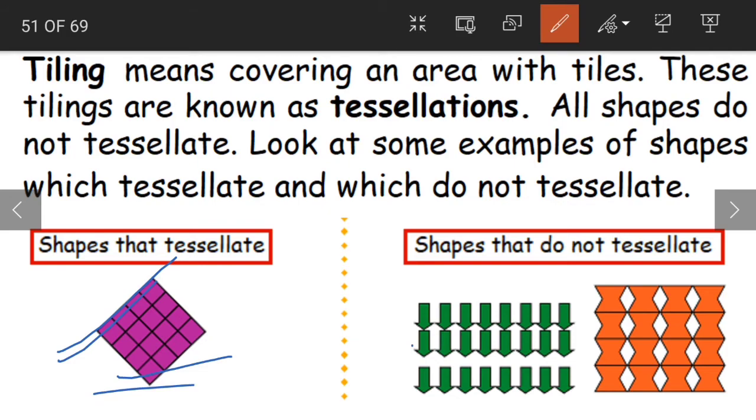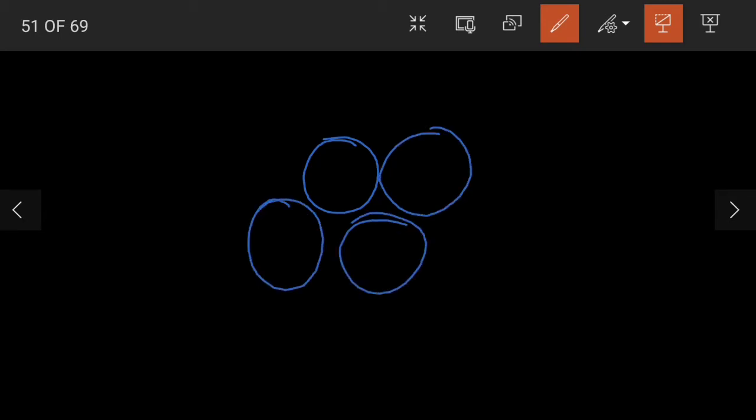Now if you look at other examples here that do not tessellate. See, here these shapes do not tessellate. Even if I take the example of circle shaped tiles, what will happen if we have circle shaped tiles? Now if I place the tiles like this, you can see that there is a gap in between the tiles. Yes or no? We cannot completely fill the gap in between. So can we use such types of shapes for tiling or for tessellation purposes?